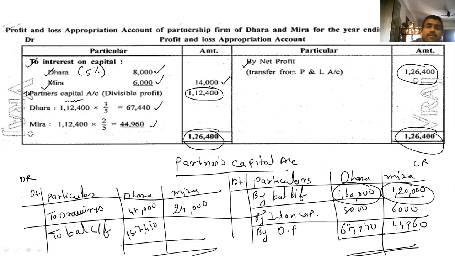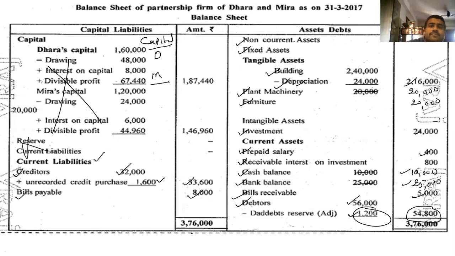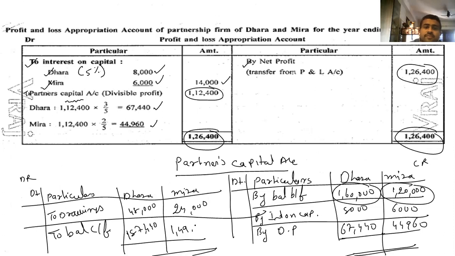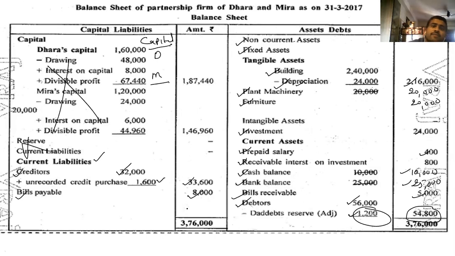And here you get 149,960. Right? So make the total of Dhara. It will come to here. Mira also here. The same total you have to write here, and then you have to deduct. You get this answer. So with the help of capital account, we get this answer. And from this, we can get here 187,440, 146,960.